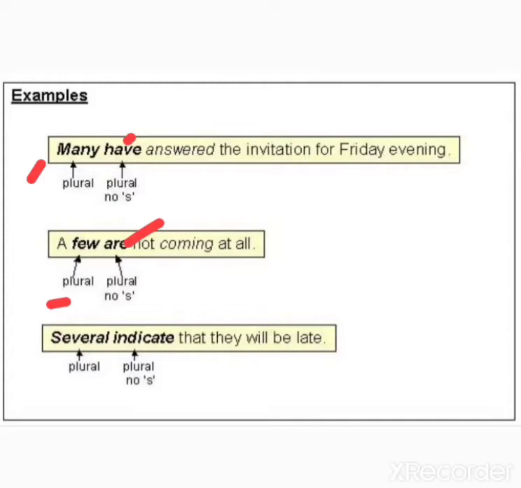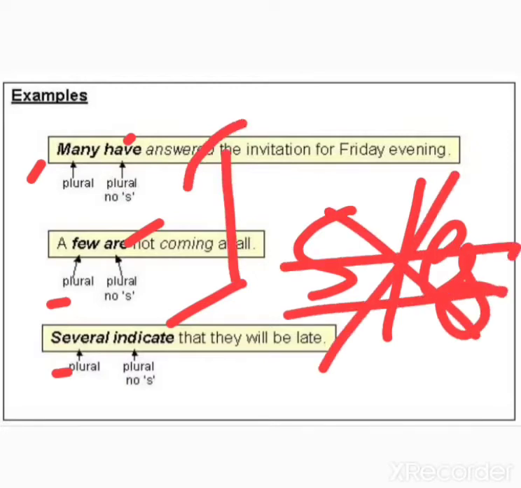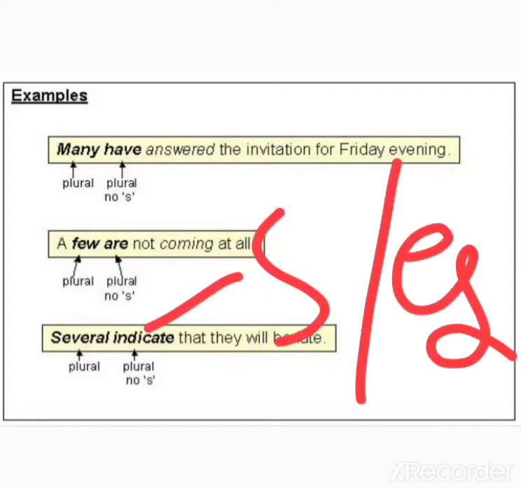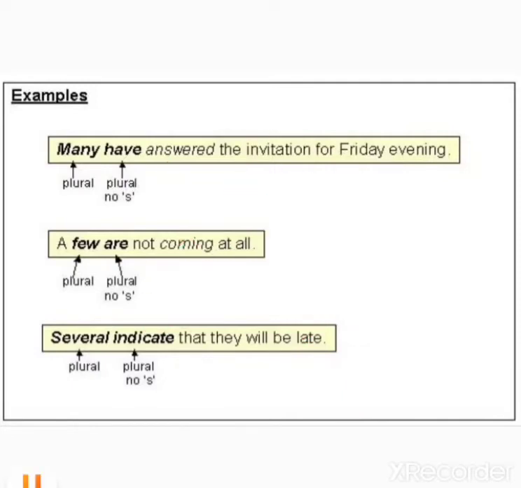Next, several indicate that they will be late. Several acts as a plural form. So that is why indicate; after the verb you cannot add s or es. Okay, you cannot add. Why? Because it is plural in number. Only in singular form you can add s or es, but in plural form you should not be adding any s or es after the verb. You cannot add anything. Okay, students? Know this because I have already discussed these things with you.